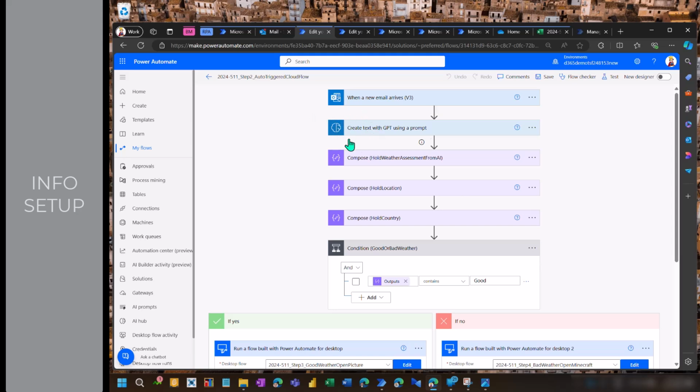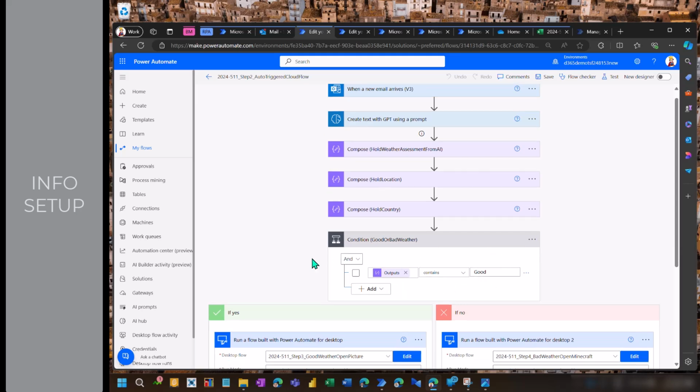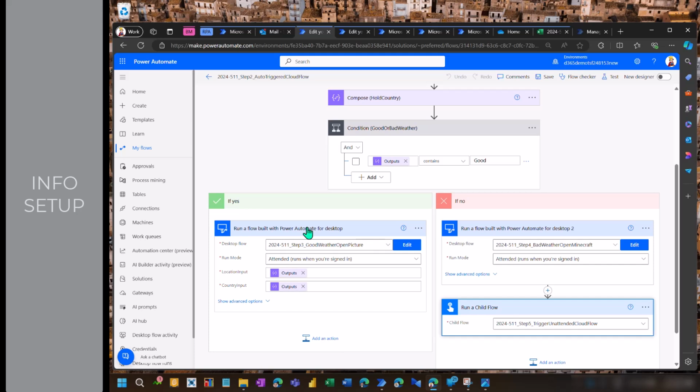Then we have here the AI Builder. Why the AI Builder? Well, I get the weather conditions here and then I need an assessment. Is the weather really good or is it bad? I hold the location, country and the weather conditions and then I make a decision, or basically the flow does. If the weather conditions are good, then you will see the picture and this plan that we saw in the first step, with Barcelona, where a desktop, an attended RPA flow runs and shows us all these details.